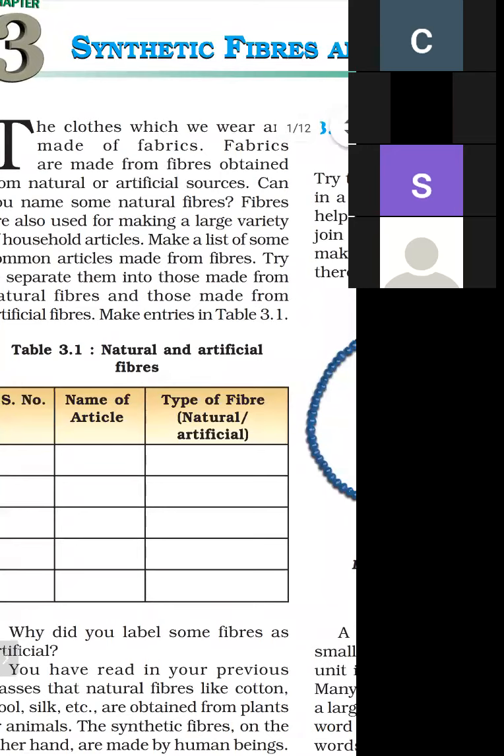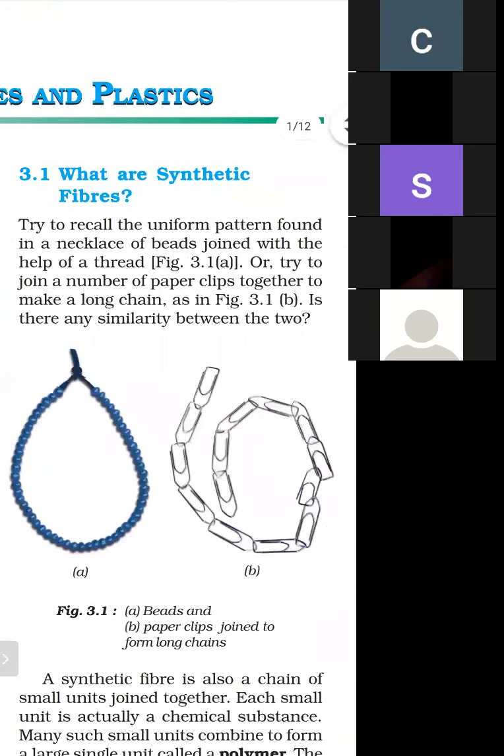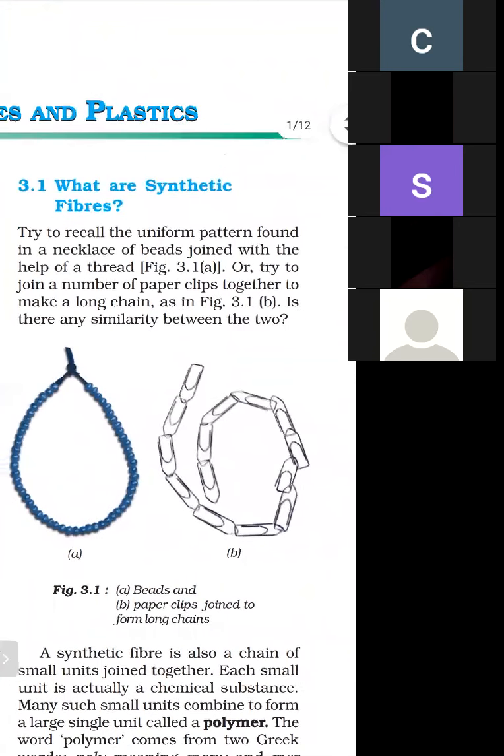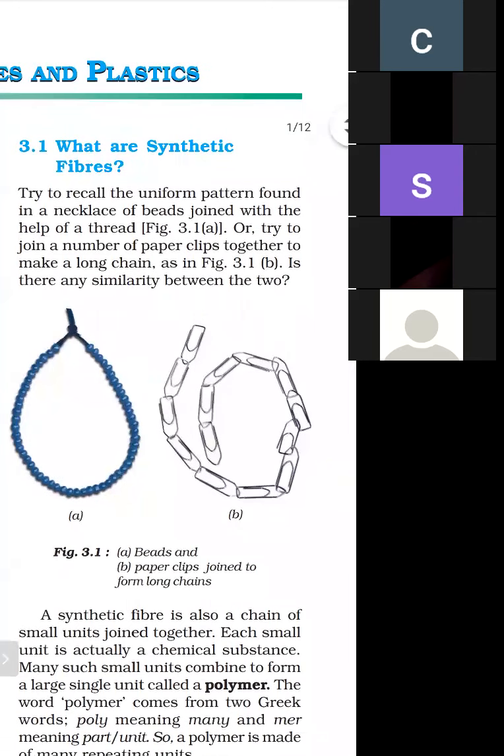And next is, what are synthetic fibers and what do we mean by polymer? A synthetic fiber is a chain of small units, just like a chain of beads in a necklace. This is how synthetic fiber is made. These small units are made up of chemical substances, and when these small units combine, they make a polymer.